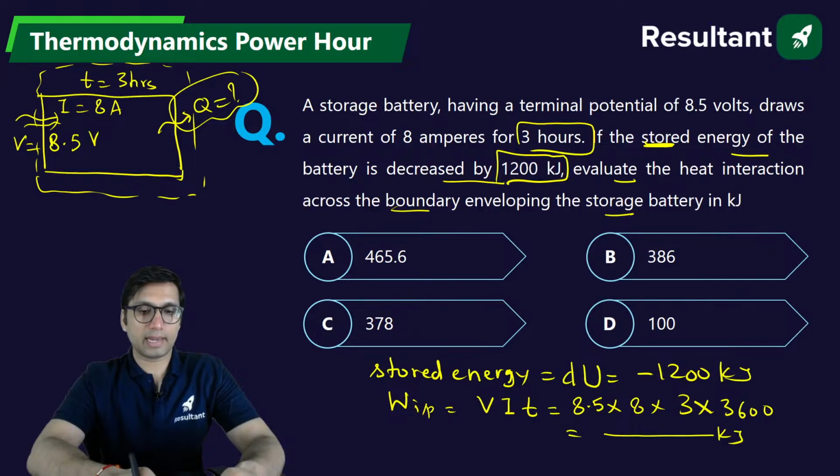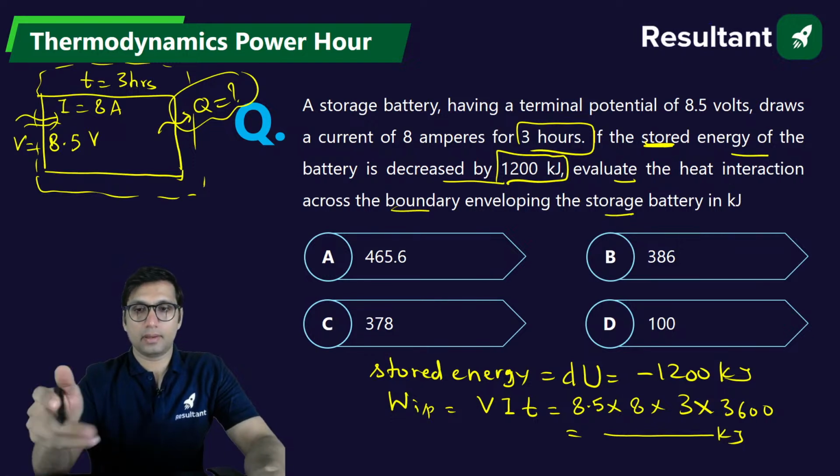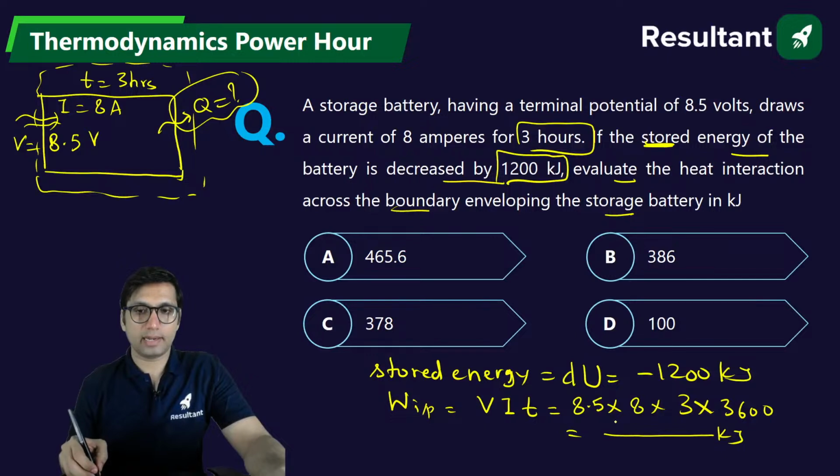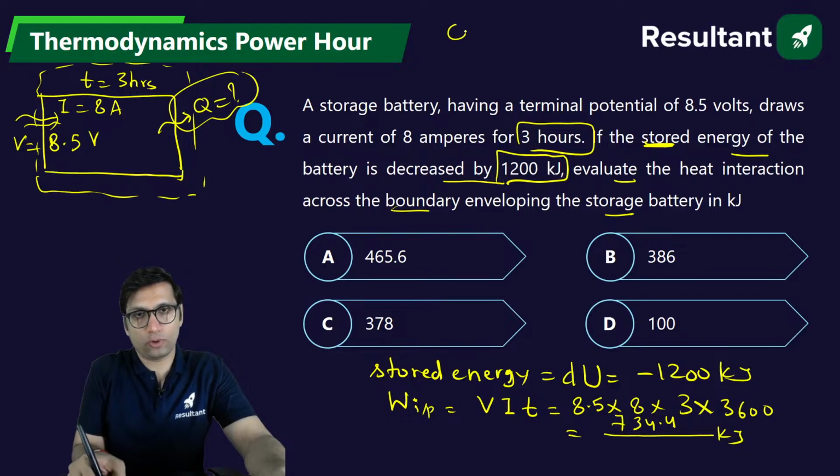You can use a calculator also. So when you solve it, you will get 734.4 kilojoule. Okay, work input. Because it's a work input, it will also be minus. So you can apply Q is equal to W plus DU. Work will be equal to minus 734.4.